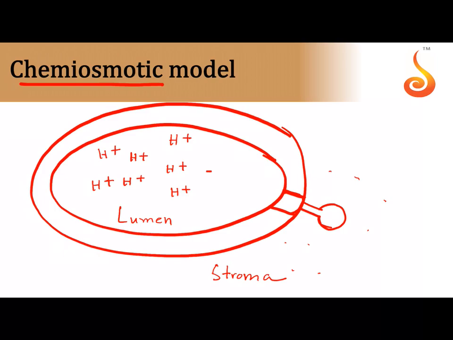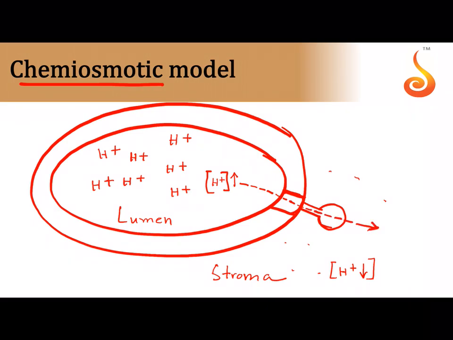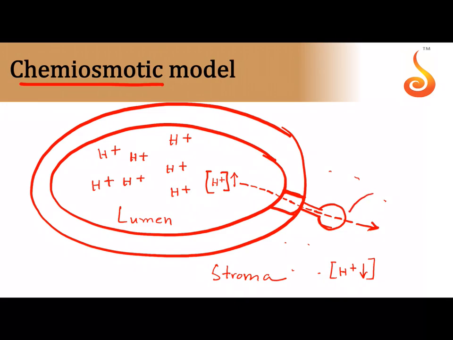Because the concentration of H plus ions has become very high in the lumen in comparison to the H plus ion concentration in the stroma, the H plus ions will start to diffuse from inside to the outside, and when they diffuse, this molecule will use this proton motive force.